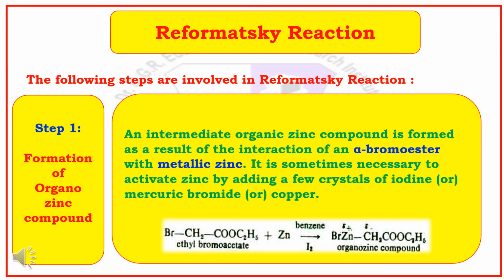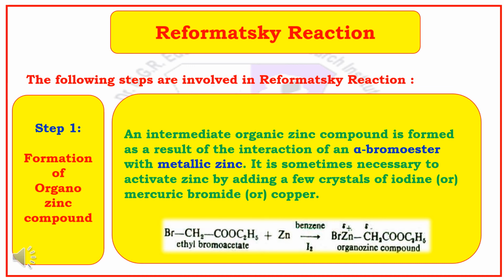The steps involved in the Reformatsky reaction are: Step 1, formation of organozinc compound. In this step, an intermediate organozinc compound is formed as a result of the interaction of an alpha bromoester with metallic zinc.